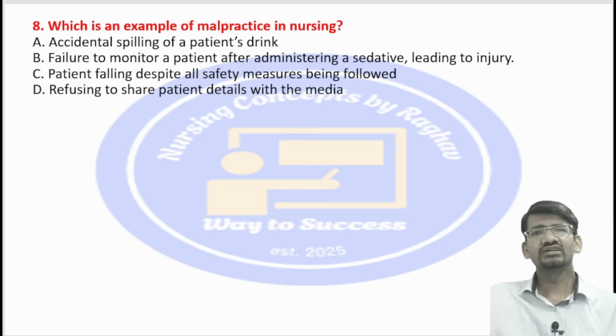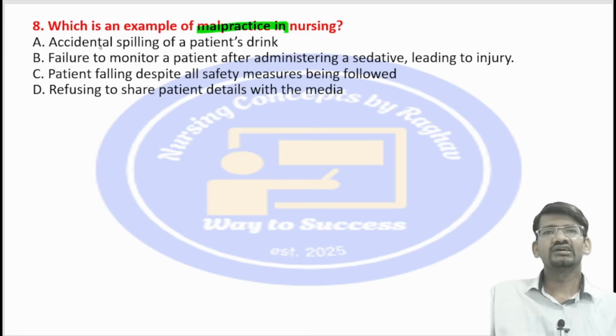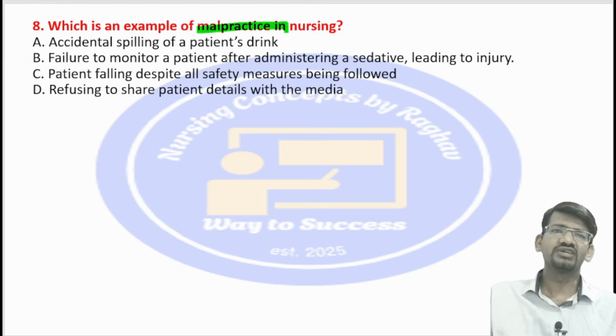And the next question here: which is an example of malpractice in nursing? The options are: accidental spilling of a patient's drink; a failure to monitor the patient after administering the sedatives, leading to an injury; a patient falling despite all the safety measures being followed; and refusing to share the patient details with the media.